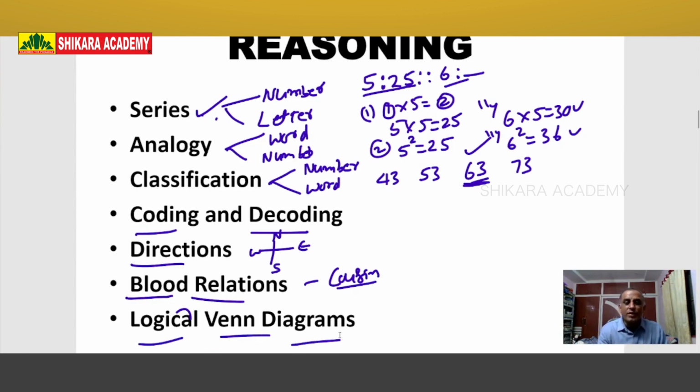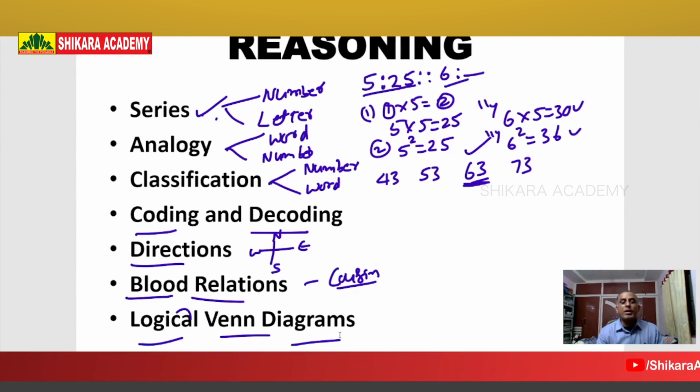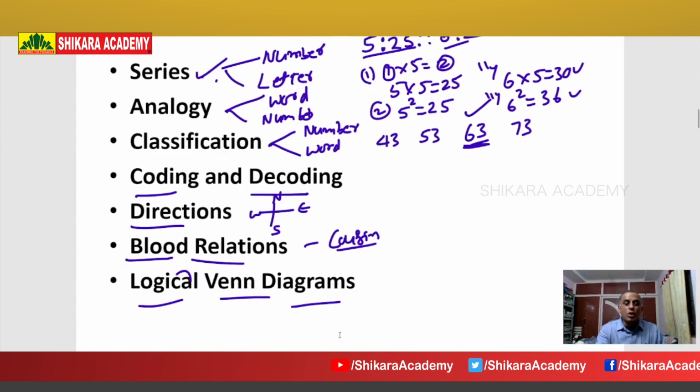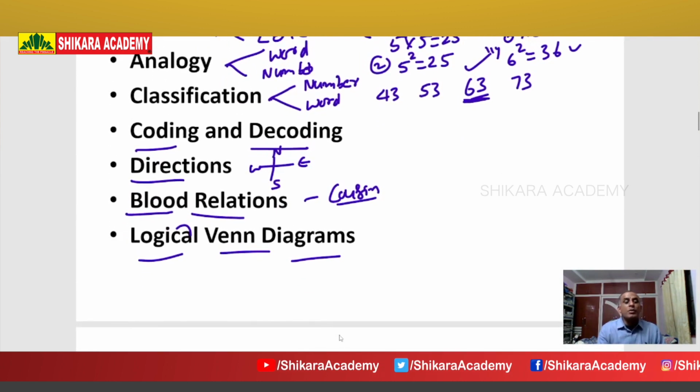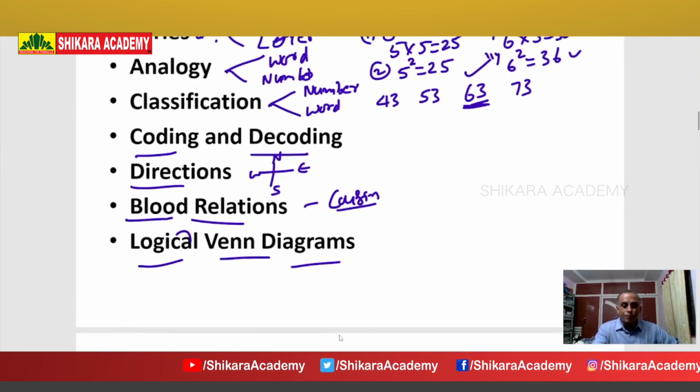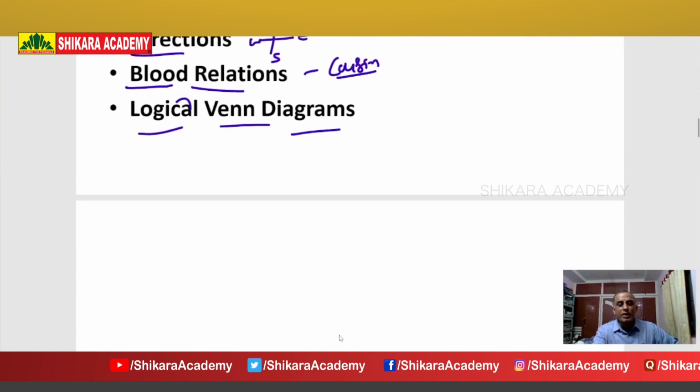So next one is the logical Venn diagram. What is the meaning of Venn? Venn was a great mathematician who introduced this method. That's why these diagrams are known as Venn diagrams. What is the logical Venn diagram?